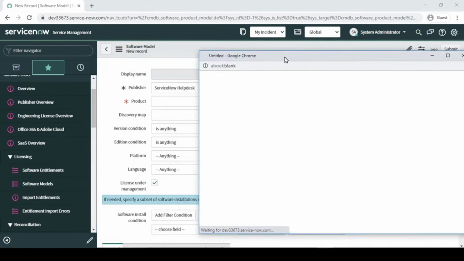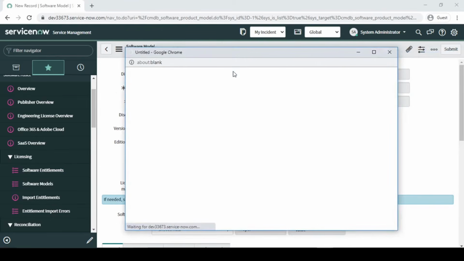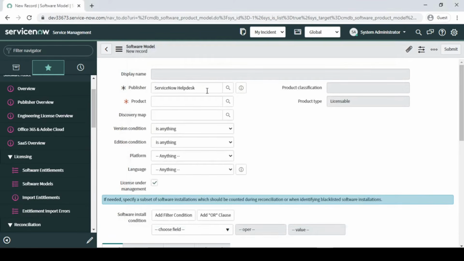Fine. If you are purchasing from a different company like Dell or any other company, then you can make the publisher Dell. It is working a little bit slow. Fine, let's close it now. I'm just going to remove it. It seems my network or my laptop is working slow. Okay, fine. So let me do it again, guys, over here.